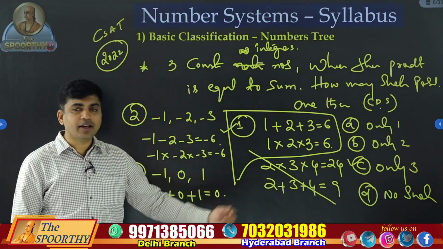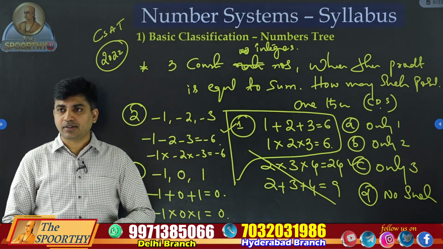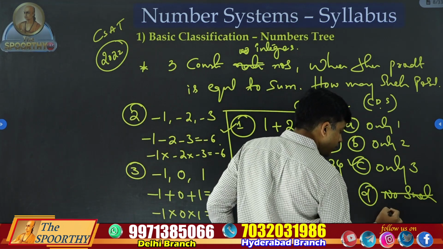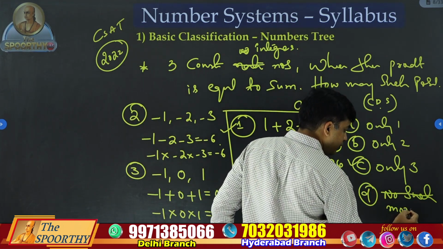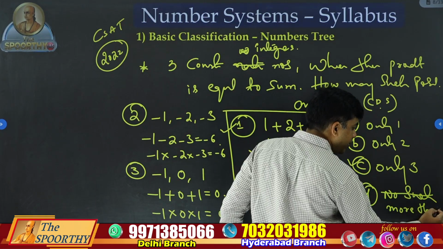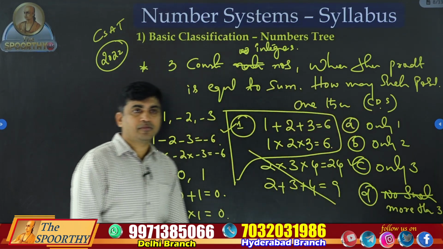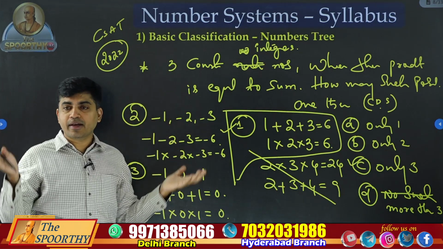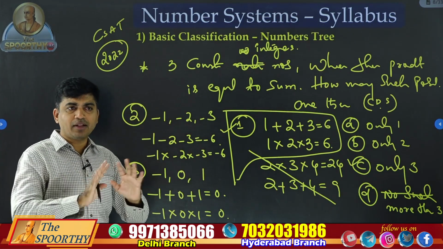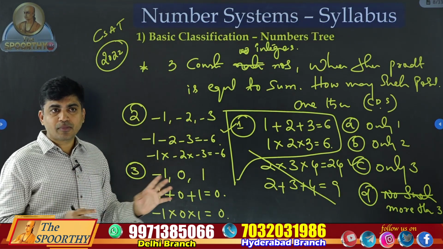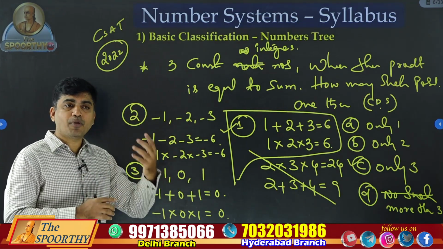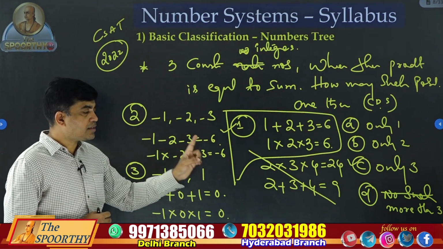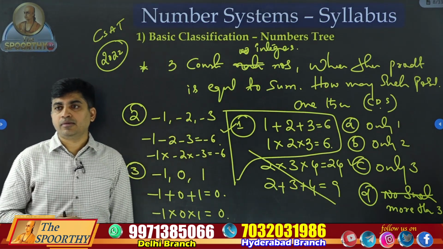Because option D says no such combination exists. If option D was given like "more than 3 cases are possible," then we would hold for 2-3 seconds and think about other cases also. But other cases are not there. If you take big numbers, the product will become bigger. Only 3 cases, so option C is the right answer.